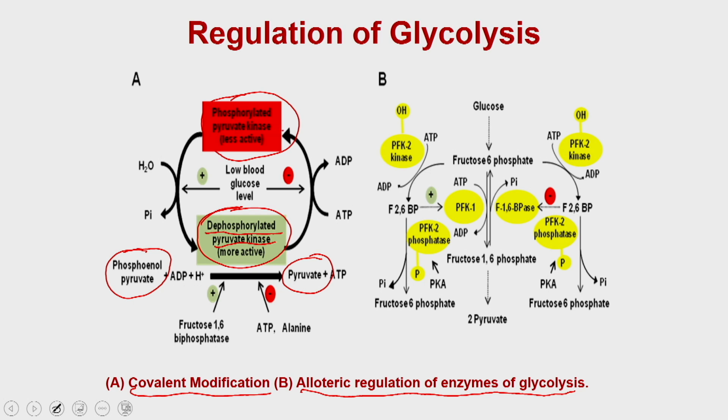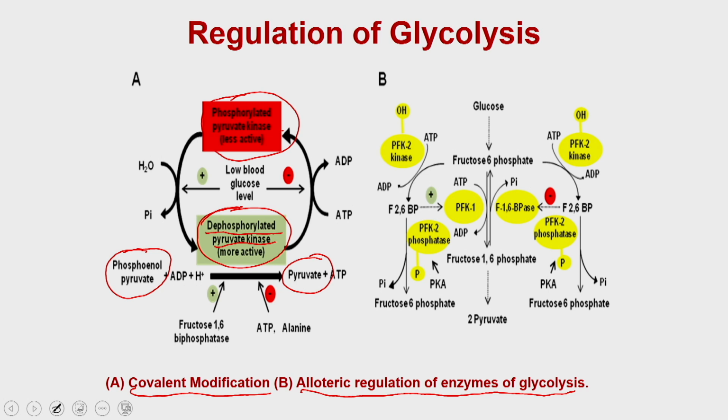So you can imagine when there is low blood glucose, it is going to reduce the activity of glycolysis. In this low blood glucose event, the dephosphorylated pyruvate kinase is going to be phosphorylated, generating the phosphorylated pyruvate kinase, which is less active.